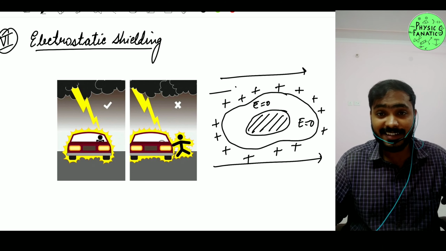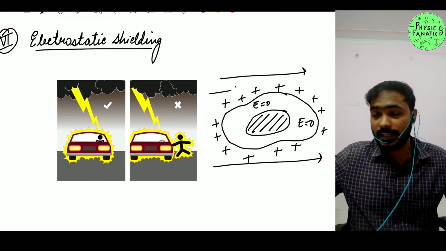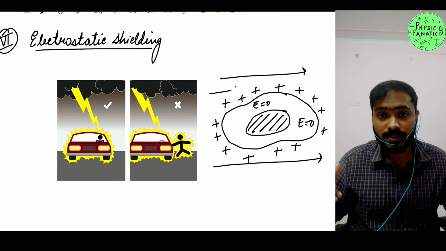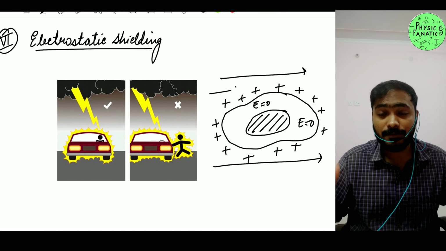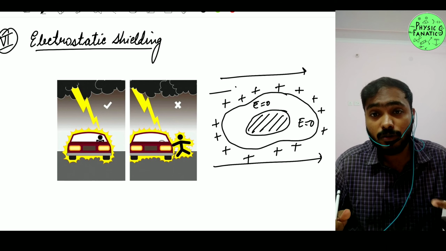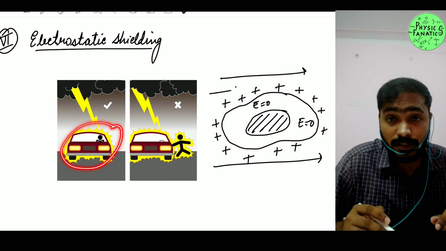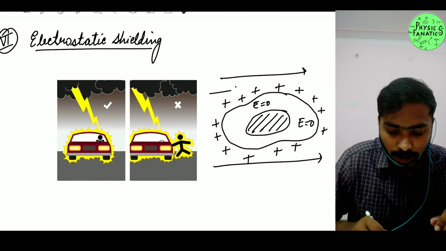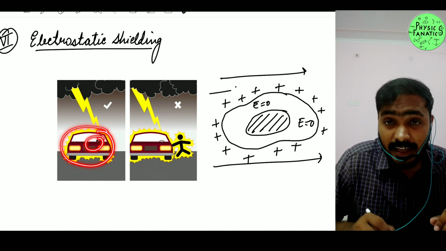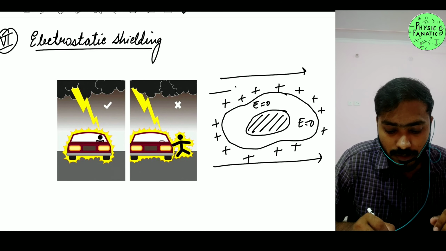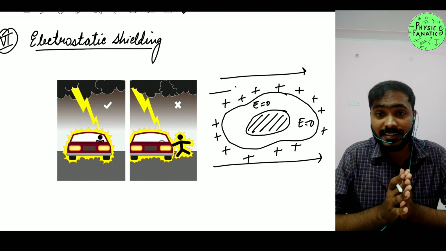So whatever electric thing is going on outside will not affect me. It is always safe inside. That's why your car, most of the part is made up of metal, and you are sitting inside in what is kind of a cavity. So you are safe inside.